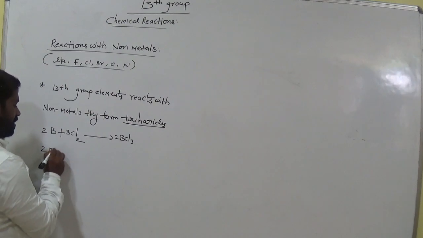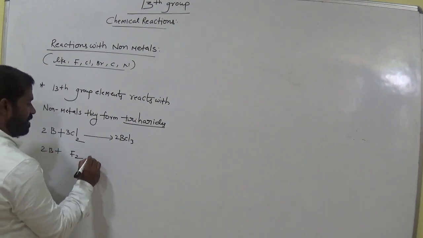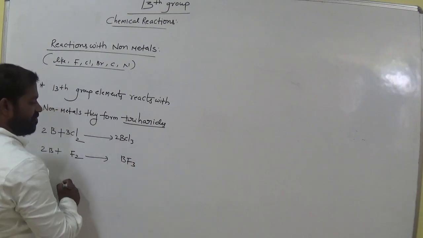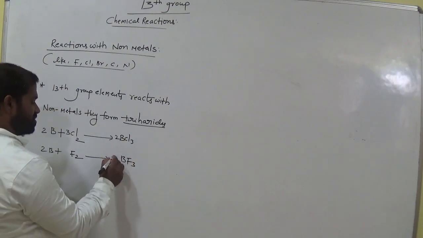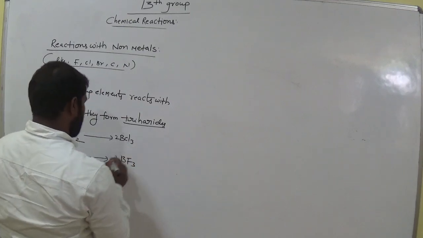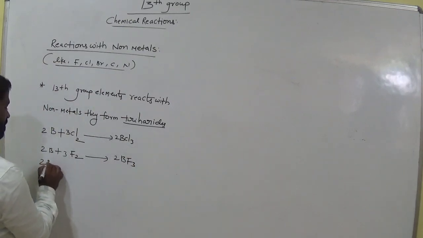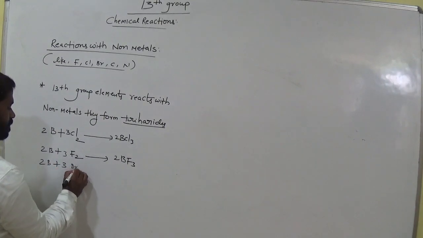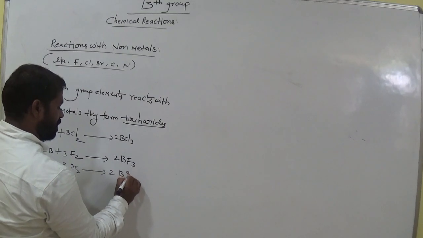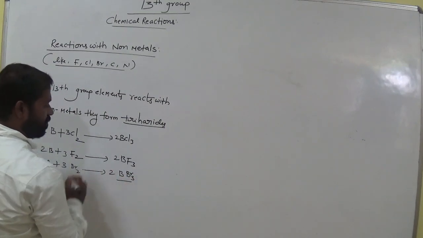And when boron interacts with fluorine, it gives rise to boron trifluoride. Okay, so now it is 2, here it is also 3. So now when treated with bromine, it gives 2 moles of BBr3, boron tribromide.